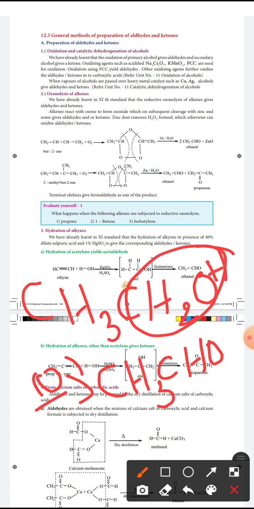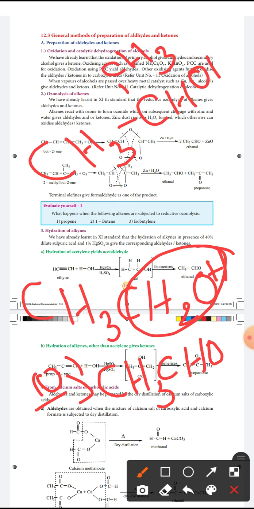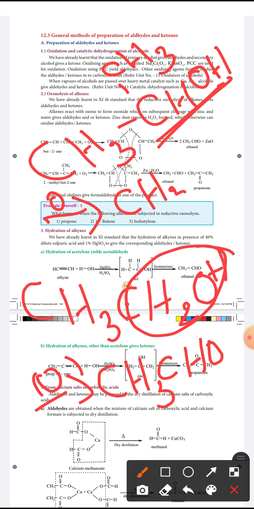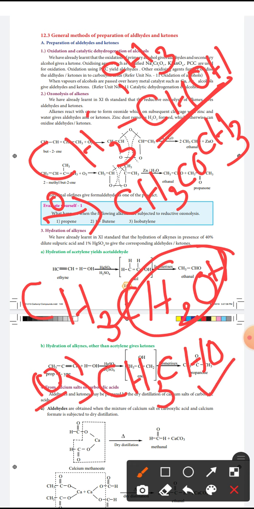Similarly, secondary alcohol CH3 CHOH CH3. On oxidation, the secondary alcohol group is converted into ketone CH3COCH3. So, primary alcohol is oxidized to form aldehyde. Secondary alcohol is oxidized to form ketone.